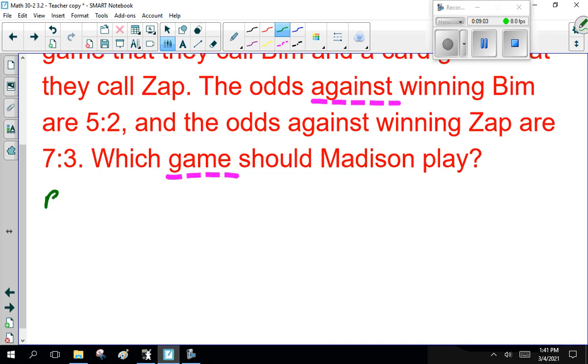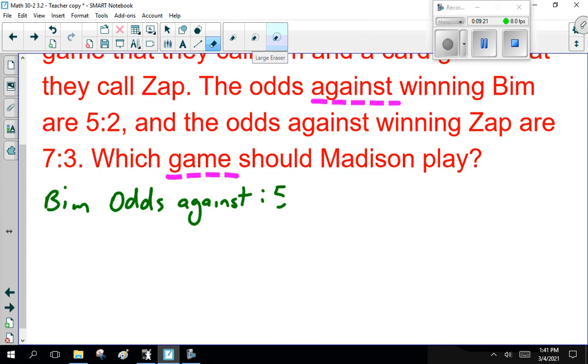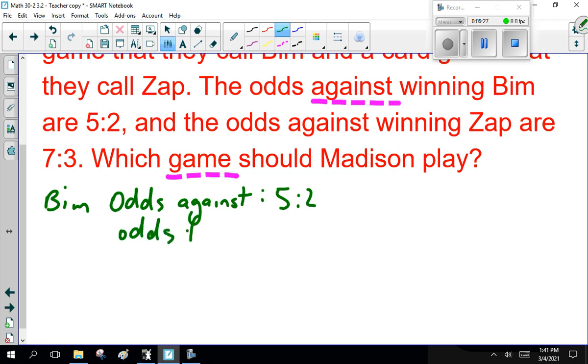Let's look at them. Okay? The odds against Bim are 5 to 2, so the odds for are 2 to 5.